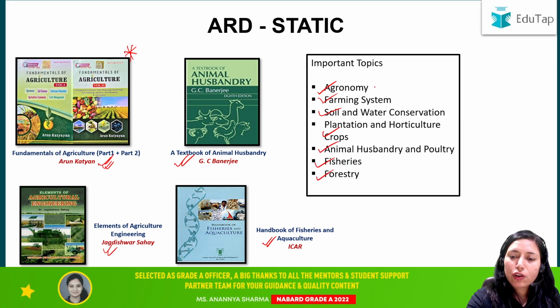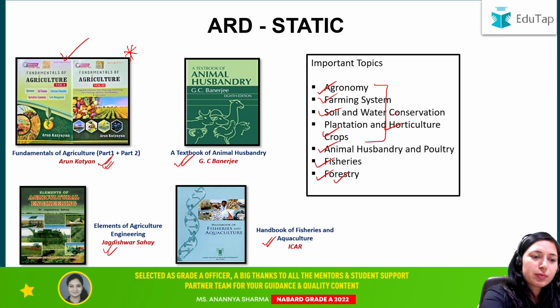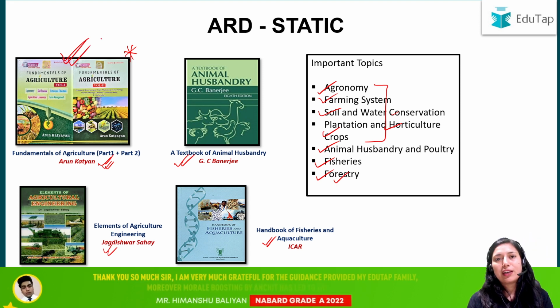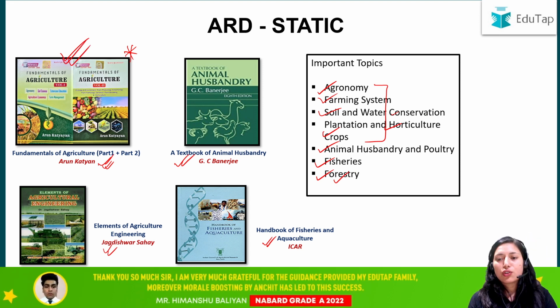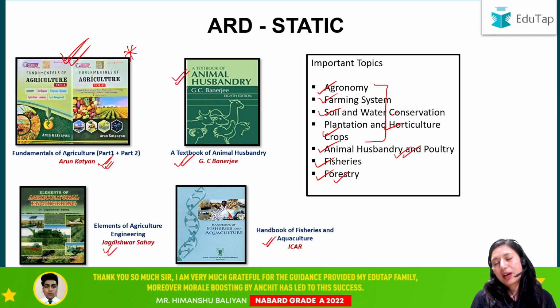Now see, agronomy, farming system, soil and water conservation, plantation and horticulture and forestry can be covered by this book. That is your Fundamental of Agriculture. Clear? So all these topics can be cleared from this book, but for your animal husbandry and poultry, you have to refer to this book because you will not get much content on this in other Fundamental of Agriculture books.